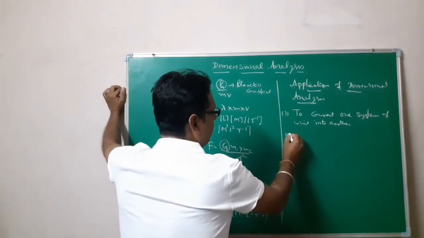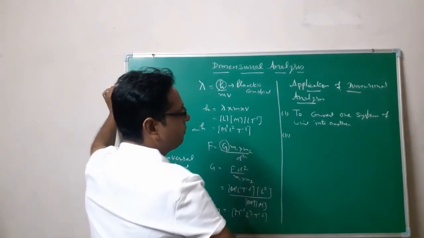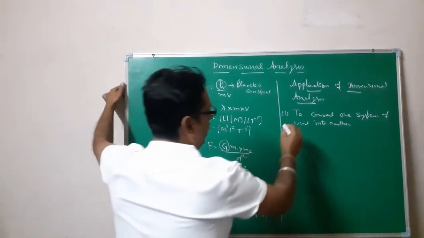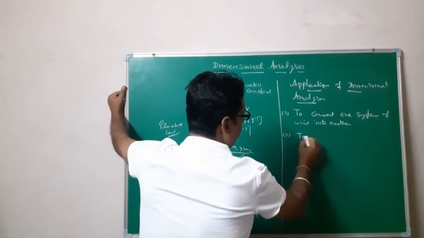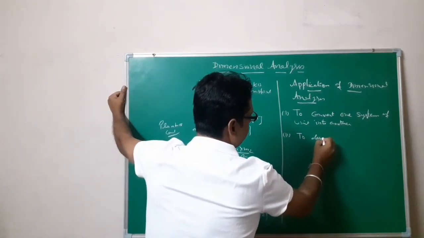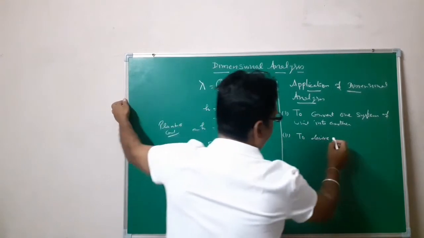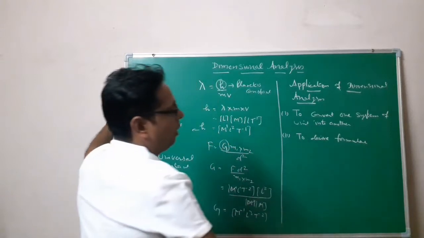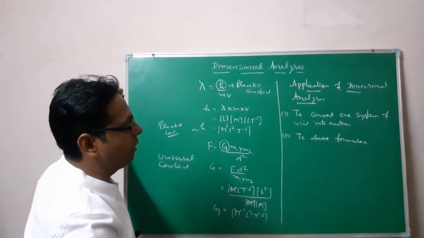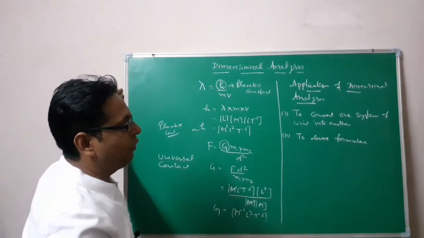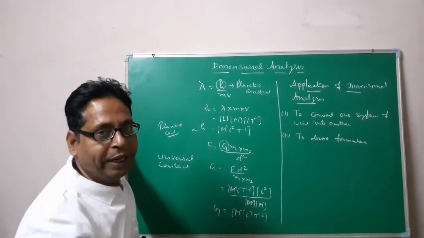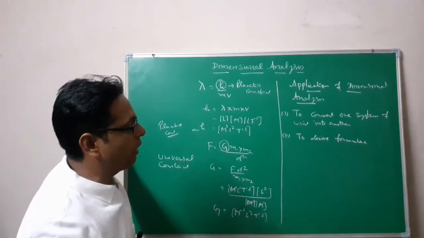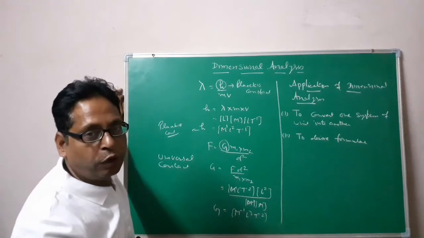The second application is to derive formulae. When the statement of any subject is given, on what factors that particular quantity depends, we are to derive the formula for that.